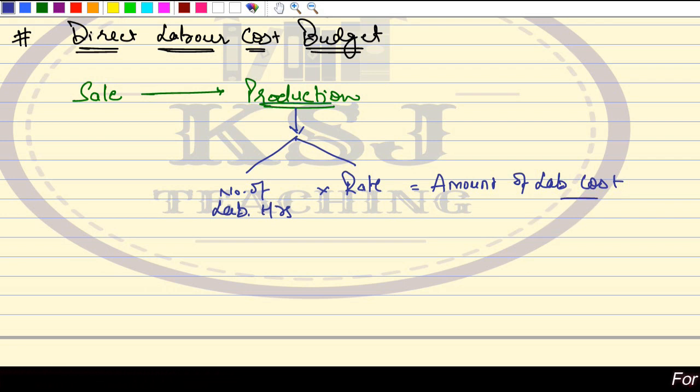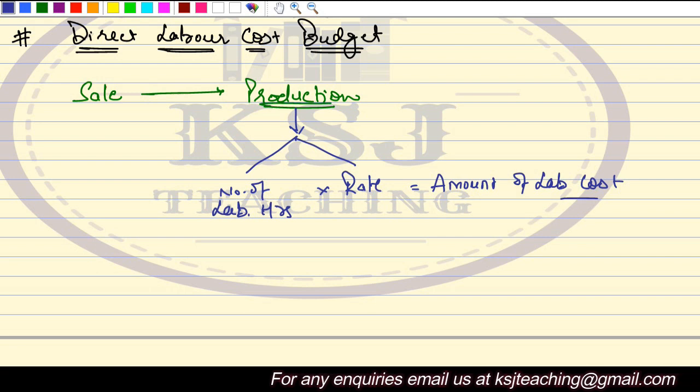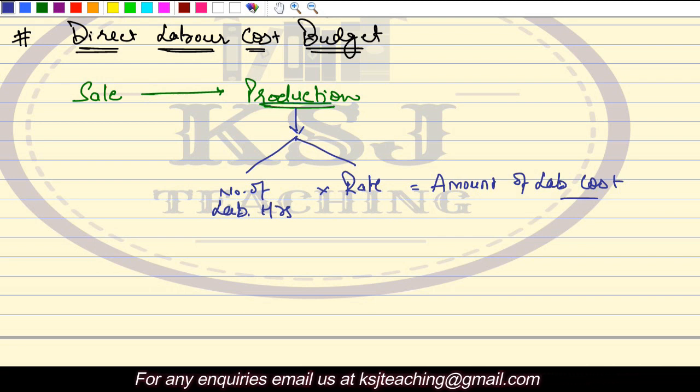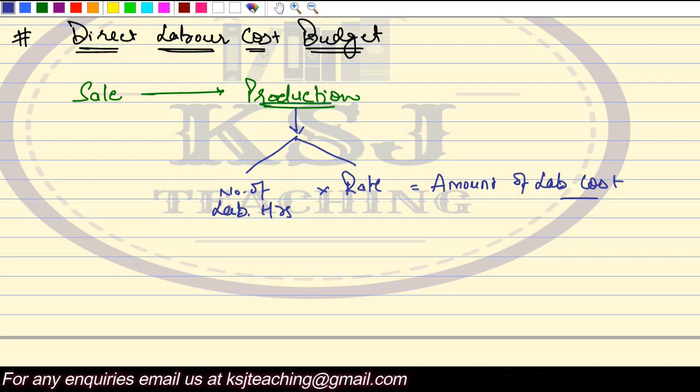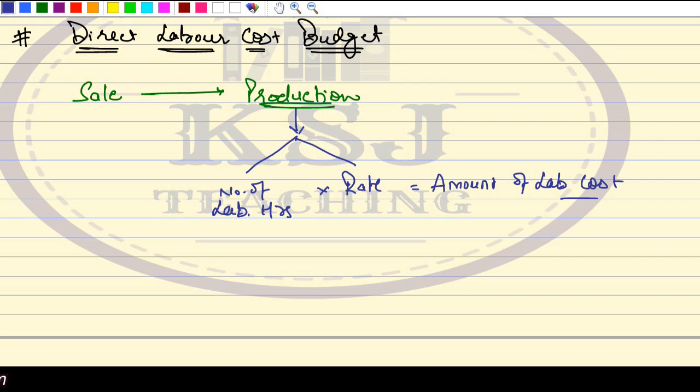So the labor cost budget basically tries to identify that if you want to manufacture something, you have decided the number of units to be manufactured in the production budget. On the basis of that, we try to identify how many labor hours will be required, and at what rate we are going to pay our labor, right?